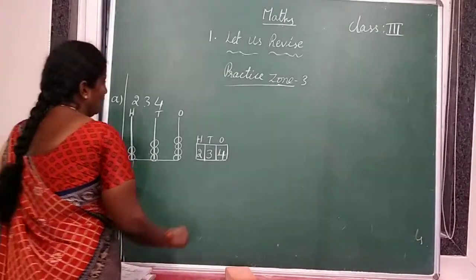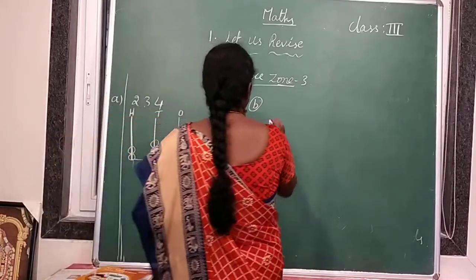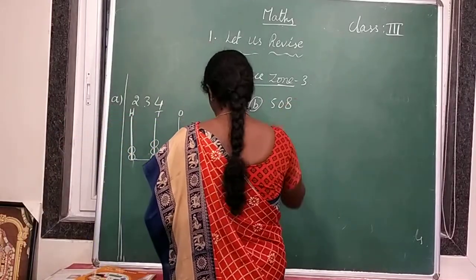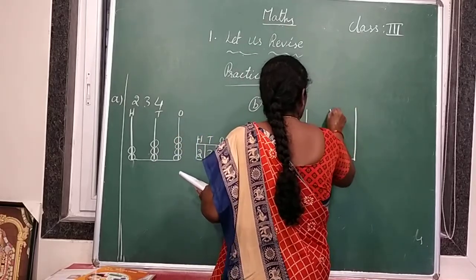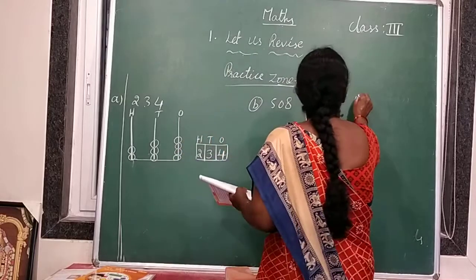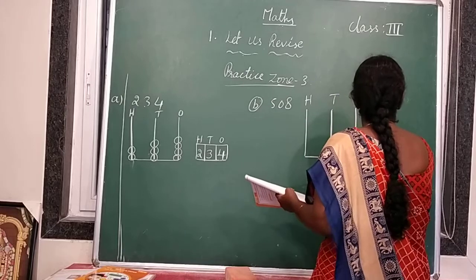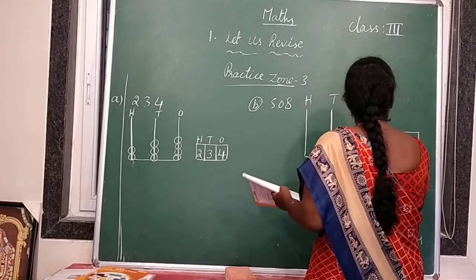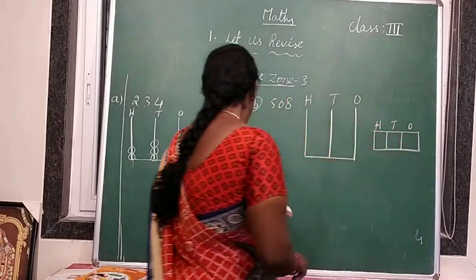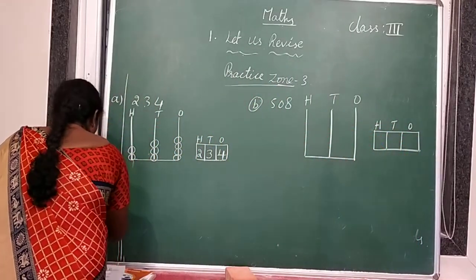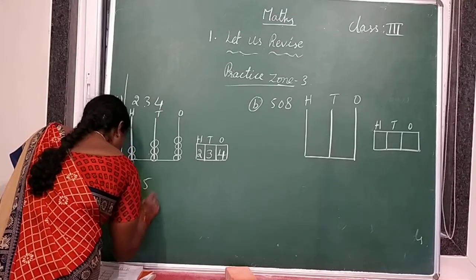Now complete the remaining 2 sums, 508 and 785. You have to complete the representation in your textbook.